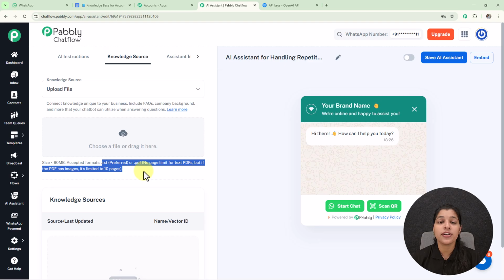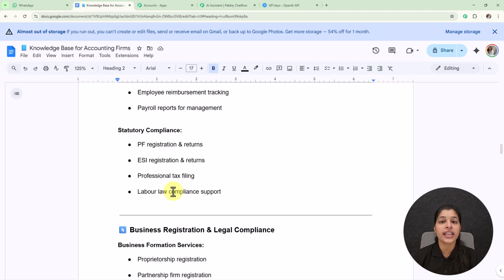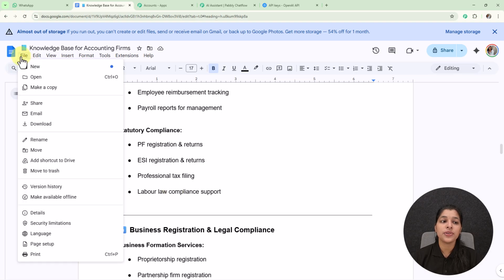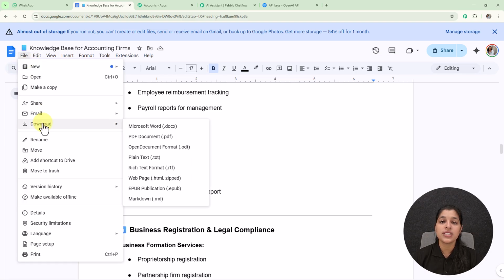And for downloading your file in either of these formats, you just have to go to the knowledge base which you have created, and here on the file menu you will be getting this option for download, and on the downloads we are getting some of the file formats on which you can download your file. But I have already downloaded my file in .txt file format, which I am going to provide to my AI